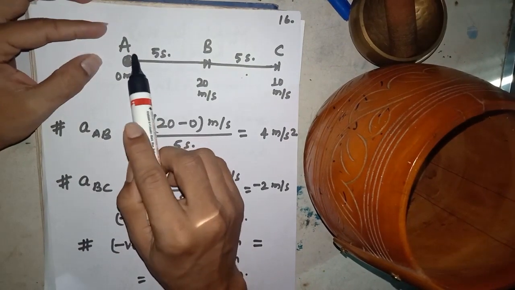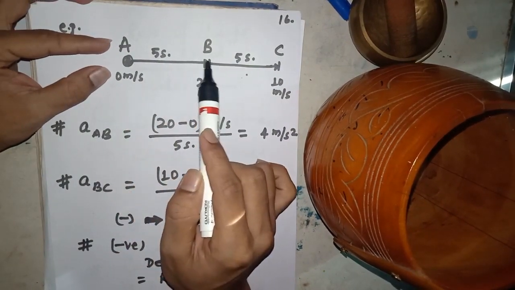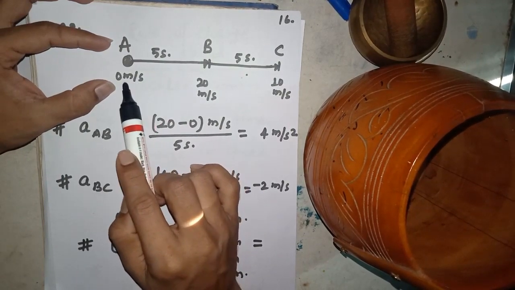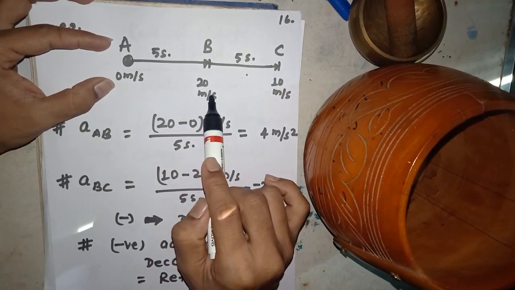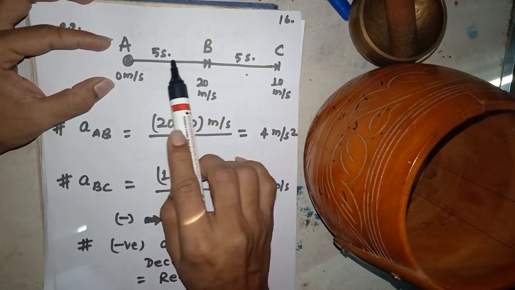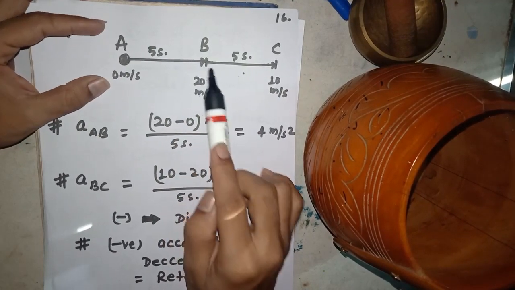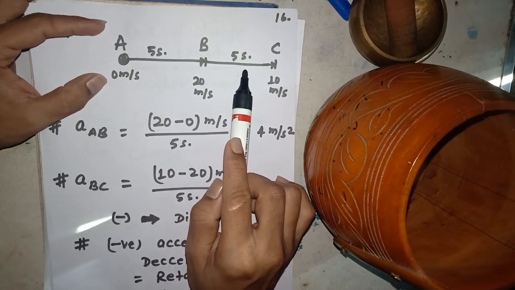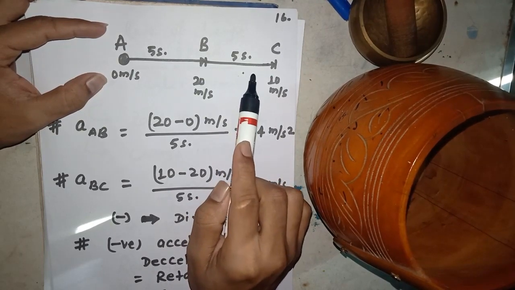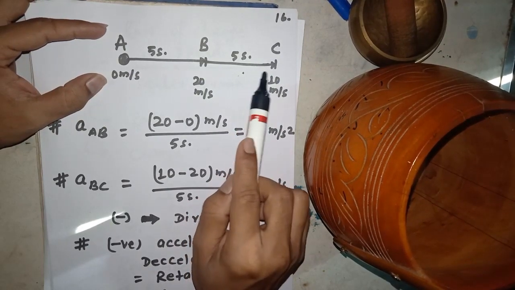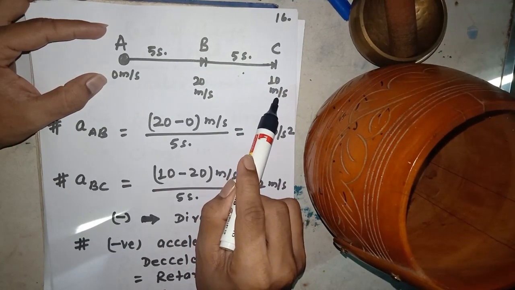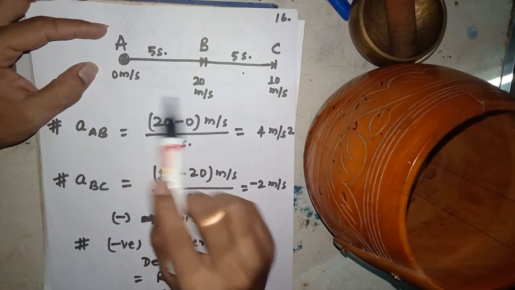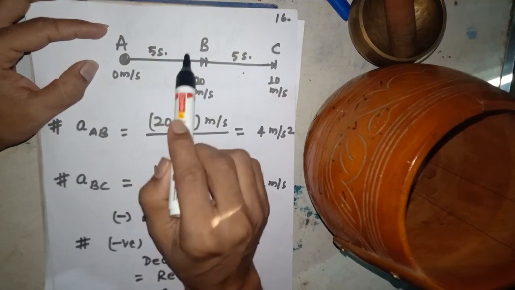If somebody moves from A to B and the speed of the bike changes from 0 meter per second, at rest, to 20 meter per second at B, and it takes 5 seconds to reach B. Now from B the bike slows down, and the velocity at C becomes 10 meter per second, and it takes 5 seconds from B to C. What is the rate from A to B?